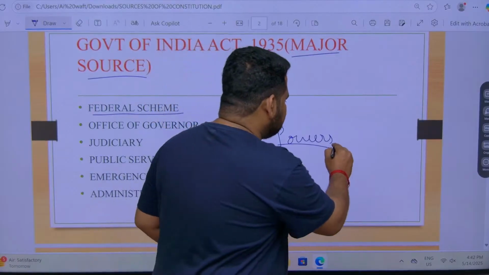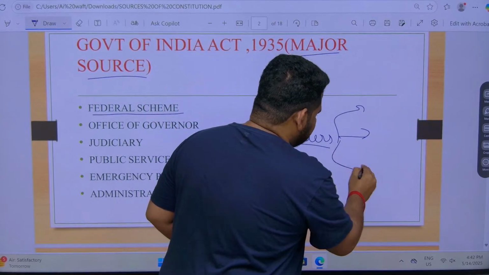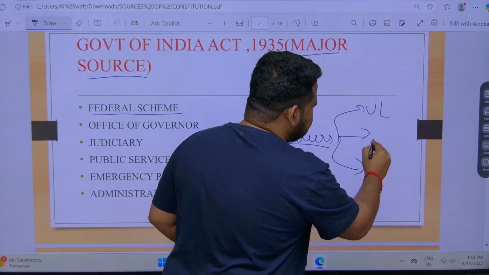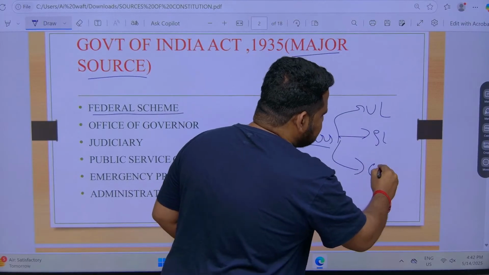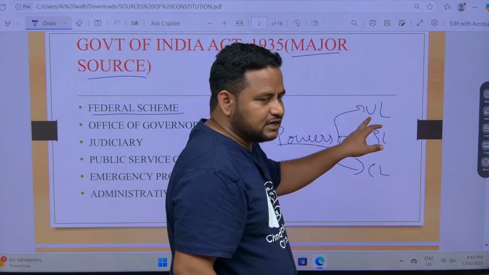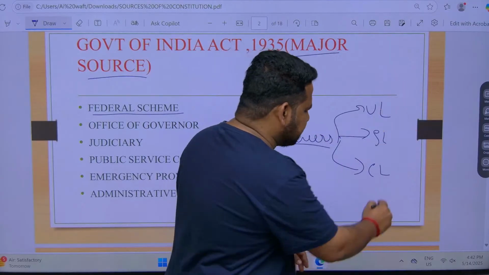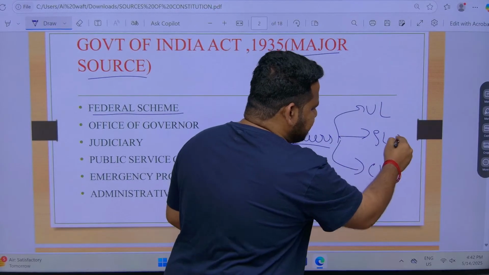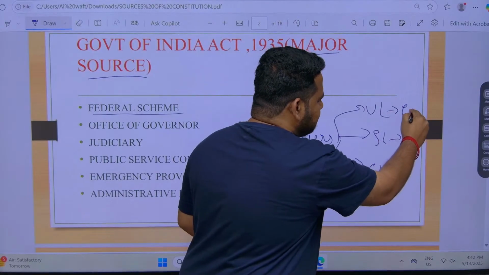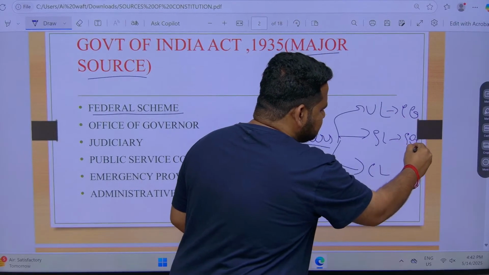That we divided into three lists. One is called union list, another one is called state list, another one is called concurrent list. Okay, this union list has major powers and state list also has some powers. Here only state can make laws, here only central government can make laws, here state government can make laws, here both